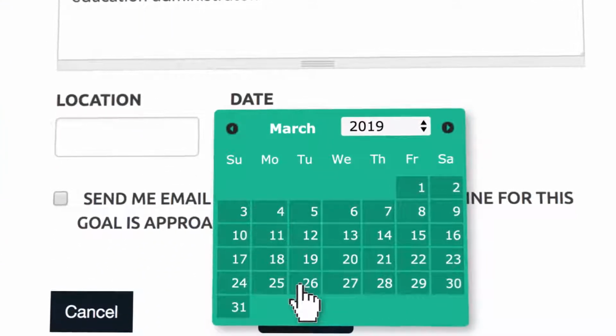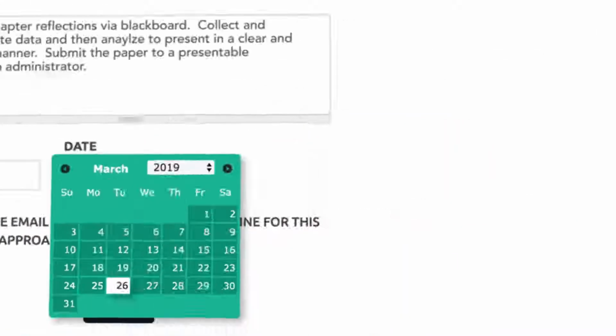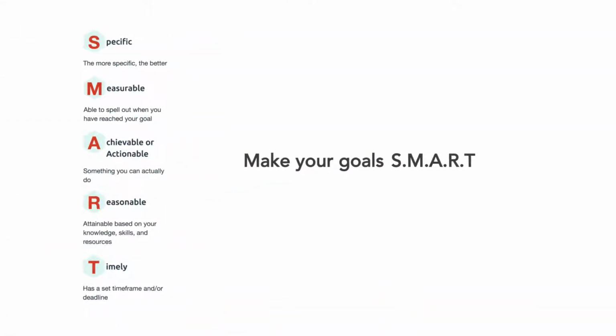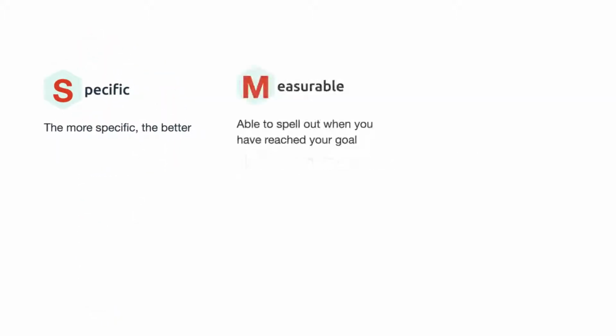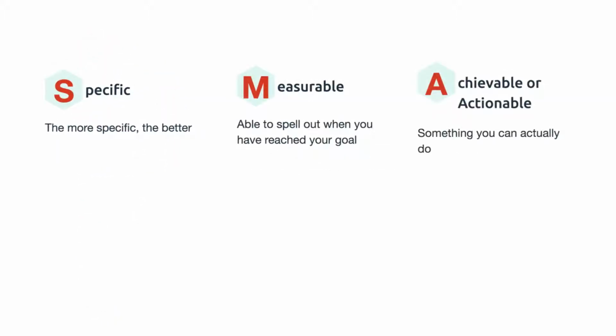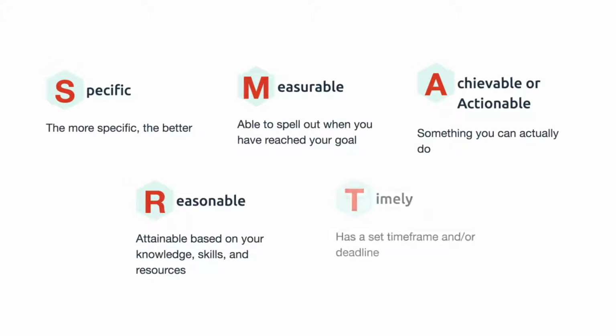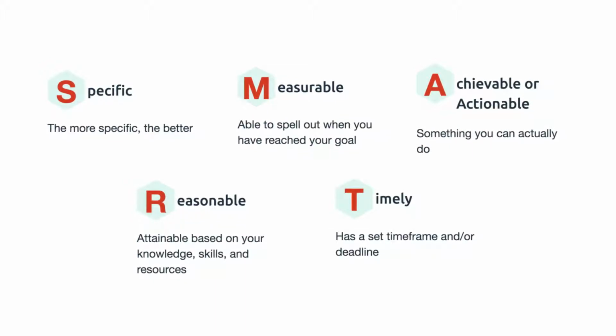Want to make sure you've set a good goal for yourself? Check out how to make a SMART goal. A SMART goal is defined as one that is specific, measurable, achievable, reasonable, and time-bound, so it has a deadline. Each time you set a goal, make sure it's a SMART one.